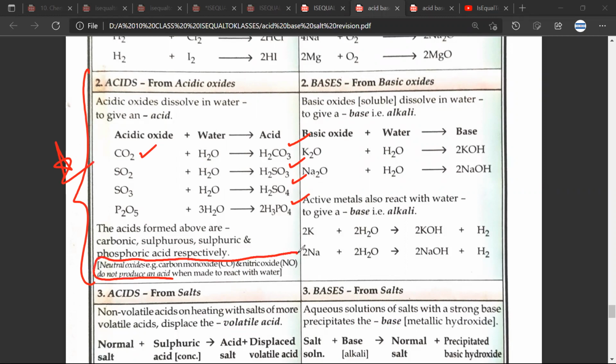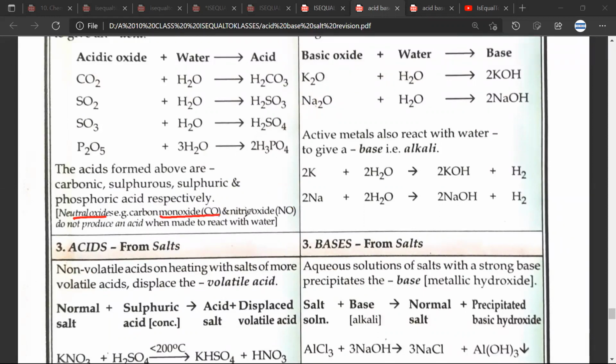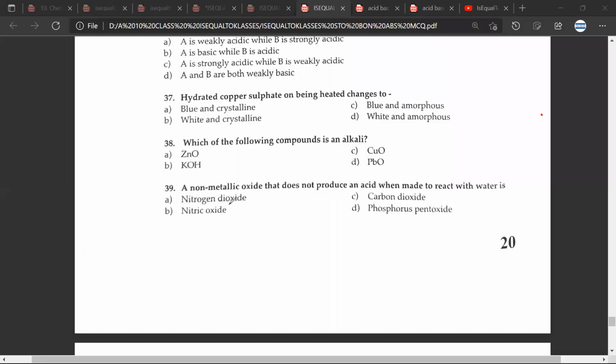Now, this is the important thing that you need to keep in mind, because usually in chemistry you'll find questions about the exceptions, because examiners love exceptions. So these are the exceptions. Neutral oxides, for example, carbon monoxide and nitric oxide, do not produce an acid when made to react with water. Mr. CB, any doubt? No doubt. And that is why you will find a NO here. Any doubt, Mr. CB? No doubt, sir. Great, sir.